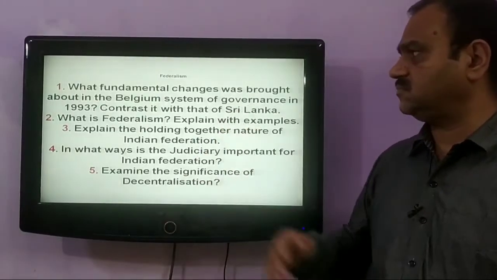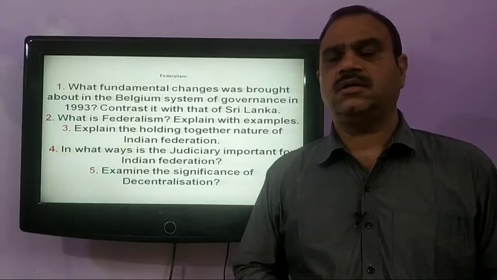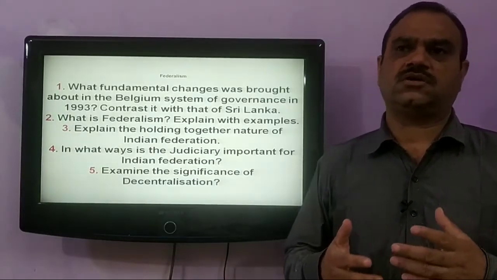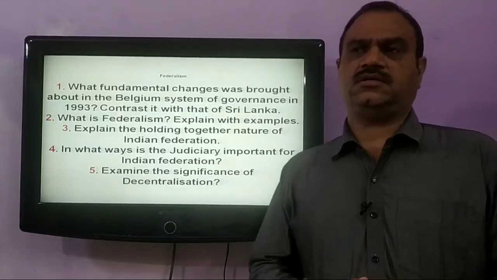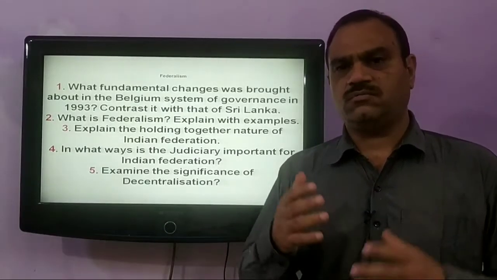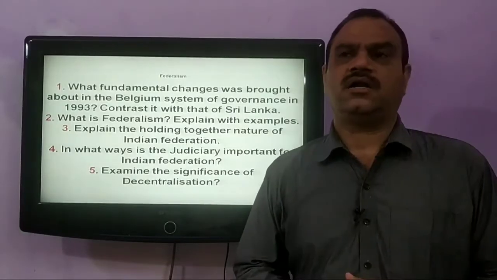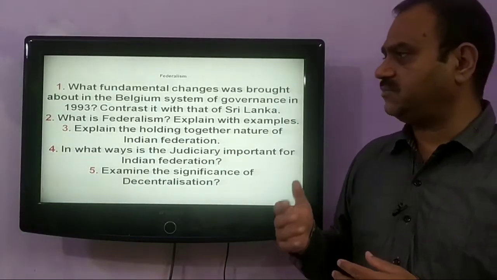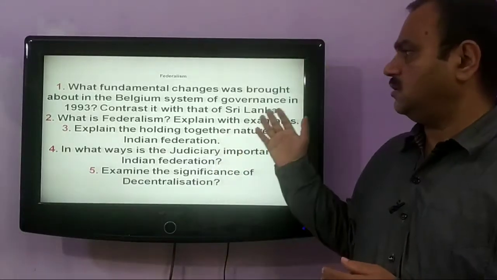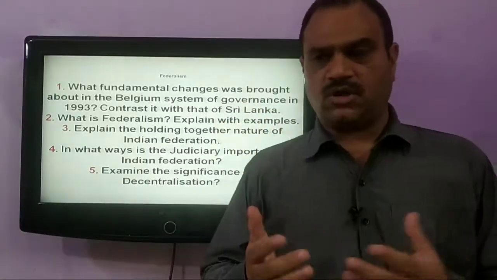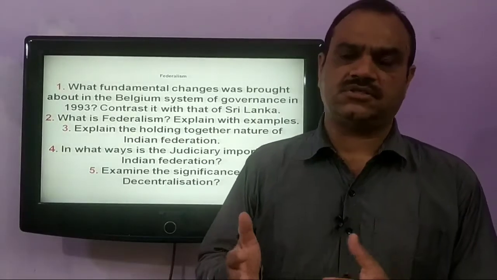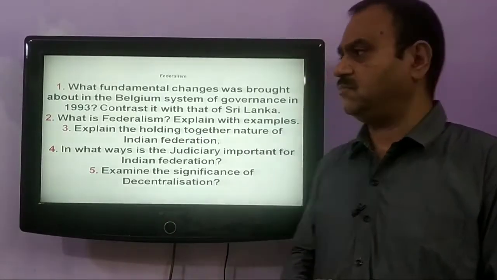Belgium took some major decisions and changed its constitution. They changed their system of governance in 1993 from unitary to federal. Earlier they had a unitary form of government, but later on they became a federal form of government. They brought about this change, thereby giving equal representation to different sections and ethnic groups in Belgium.